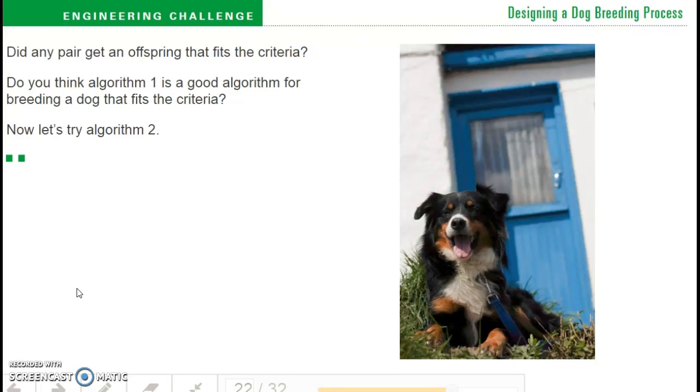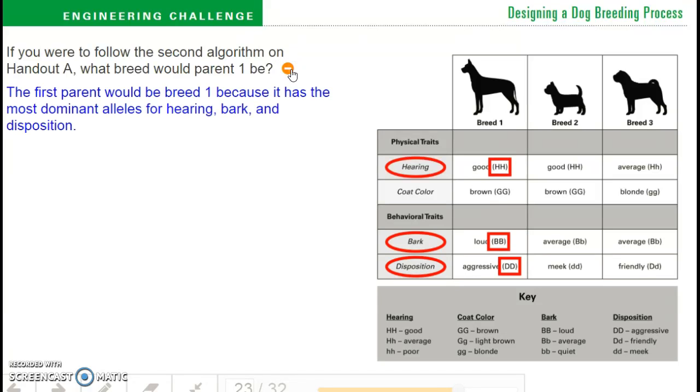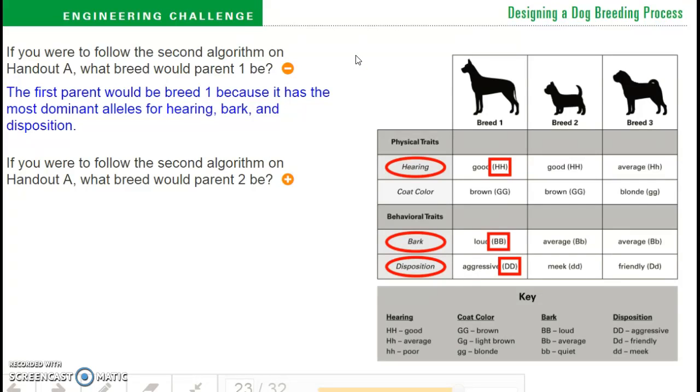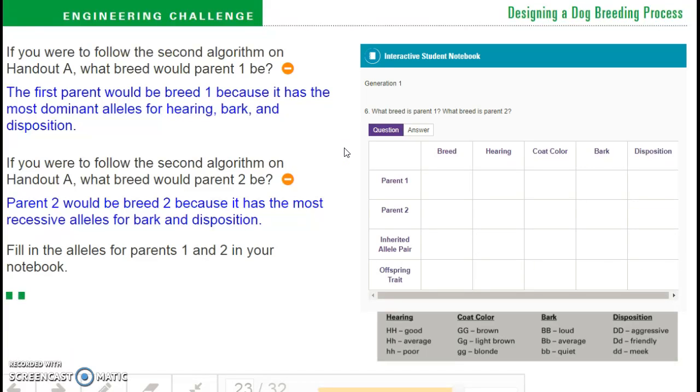Now let's try algorithm 2. If you were to follow the second algorithm on handout A, what breed would parent 1 be? The first parent would be Breed 1 because it has the most dominant alleles for hearing, bark, and disposition. If you were to follow the second algorithm on handout A, what breed would parent 2 be? Parent 2 would be Breed 2 because it has the most recessive alleles for bark and disposition. Fill in the alleles for parents 1 and 2 in your notebooks.